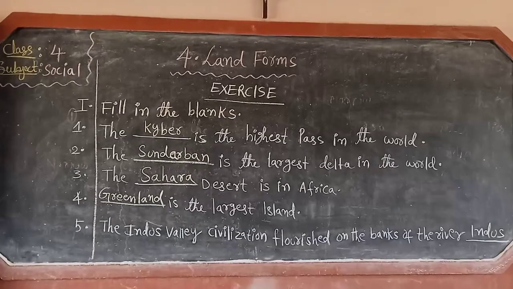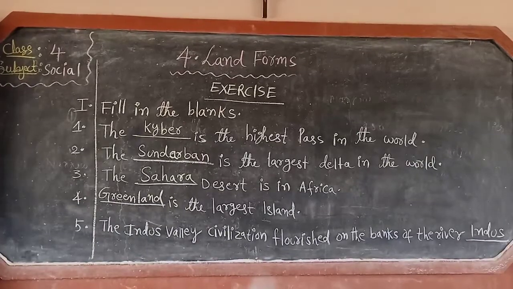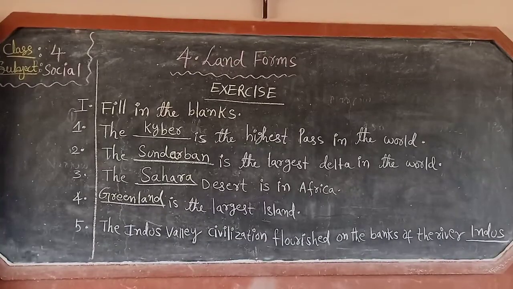First one is, the dash is the highest pass in the world. Which pass is the highest pass in the world? Khyber, K-H-Y-B-E-R. Khyber Pass is the highest pass in the world. Answer is Khyber. Next one, second fill in the blank is, the dash is the largest delta in the world. Which delta is the largest delta in the world? Sundarban. Okay, Sundarban delta. Answer is Sundarban.